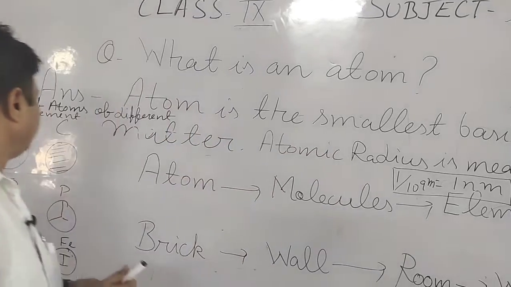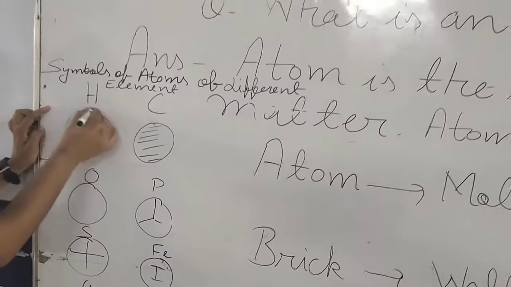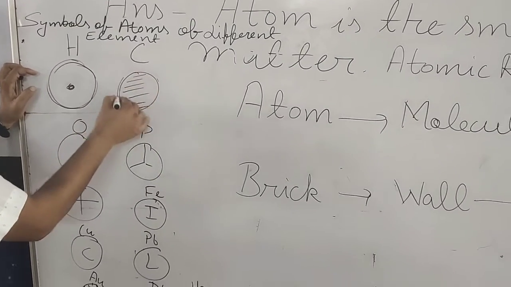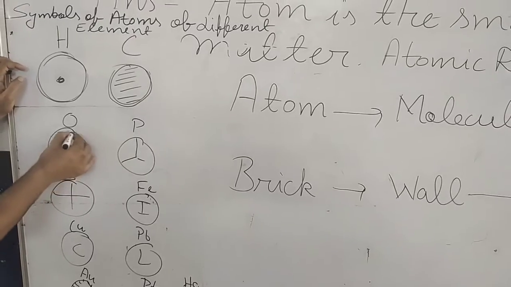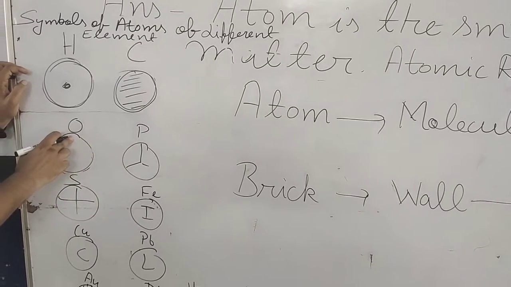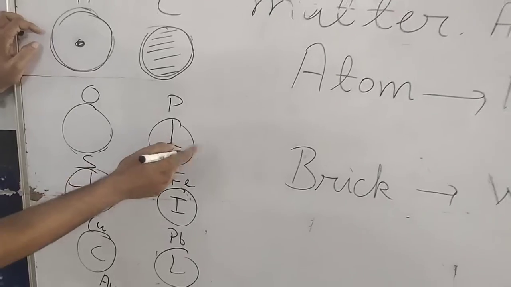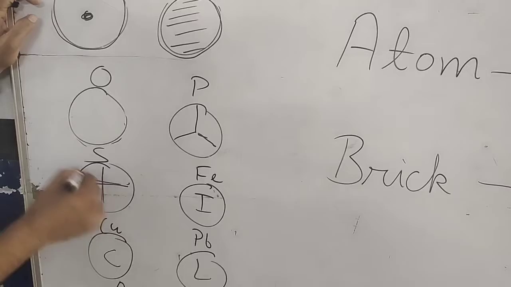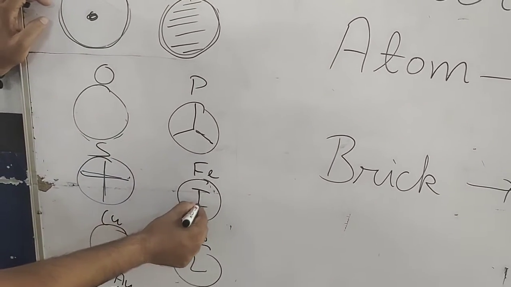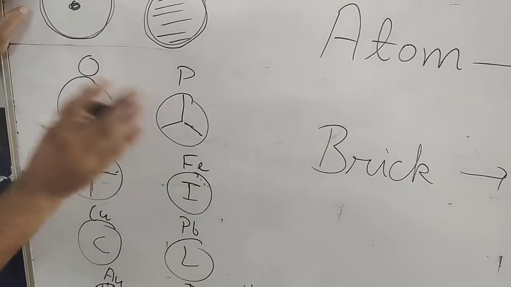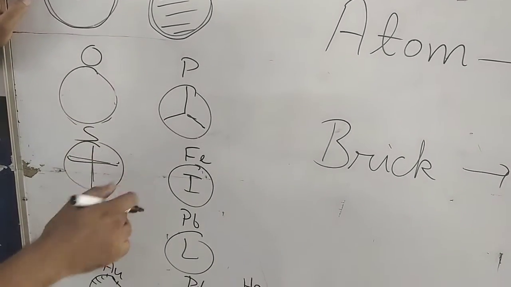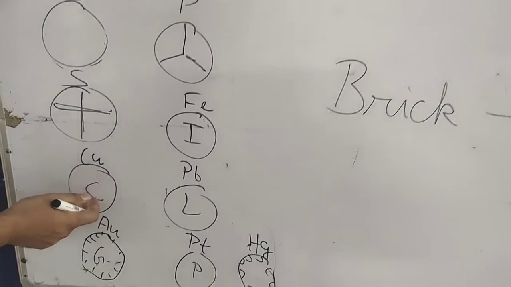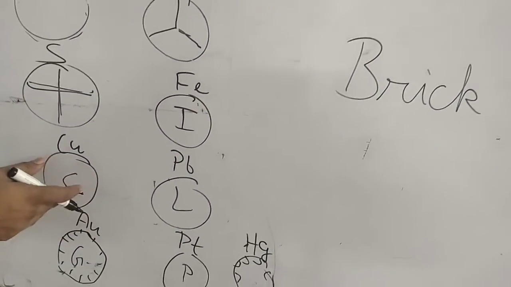This is the symbol he gave for the hydrogen atom, this is the symbol of the carbon atom, and this is the symbol of the oxygen atom. This is the symbol of phosphorus, and this plus symbol is of sulfur. This is the symbol for iron, but the symbol we use now is Fe. This is for copper, not for carbon.